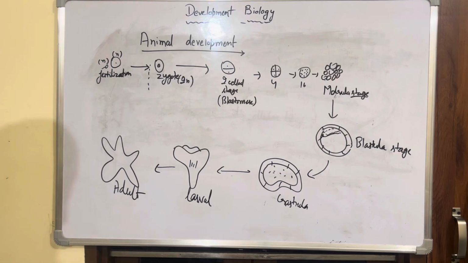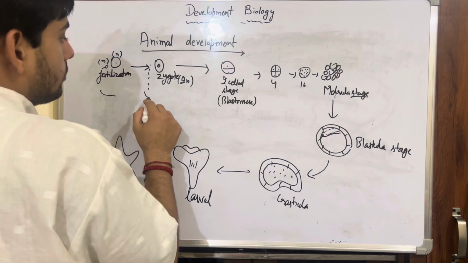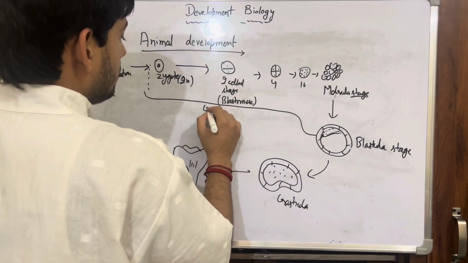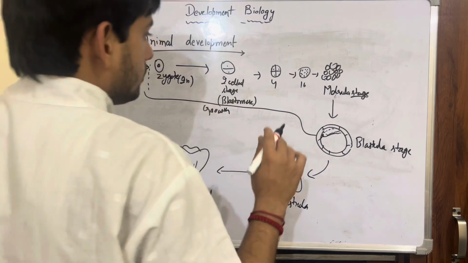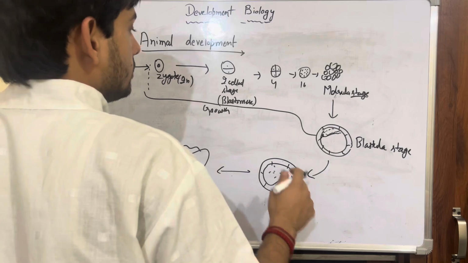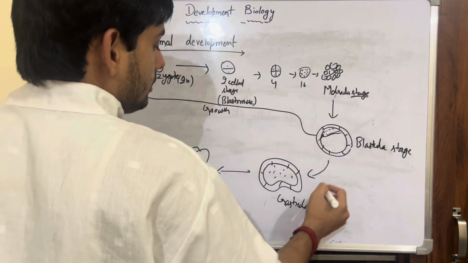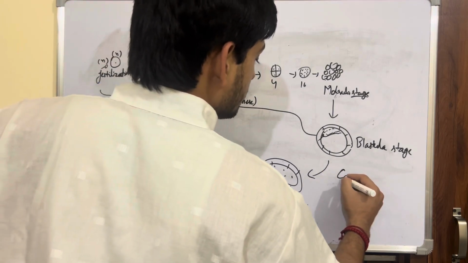This is the common pathway which is followed in animal development. Now, from the beginning to the mid blastula stage is your growth stage. The growth stage is up to the mid blastula stage. And after the mid blastula stage, when it develops further, that is your commitment stage.